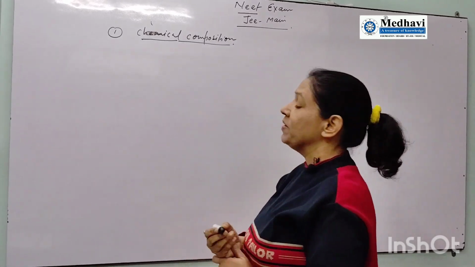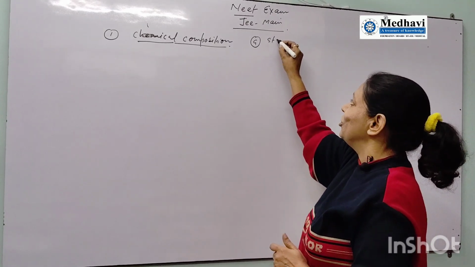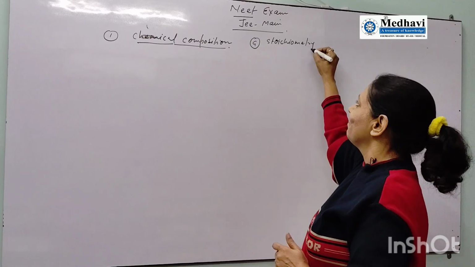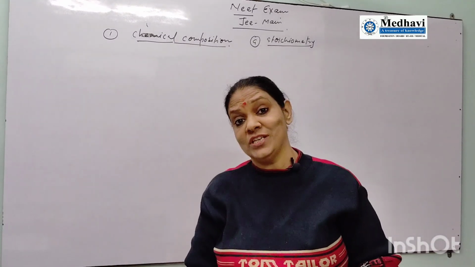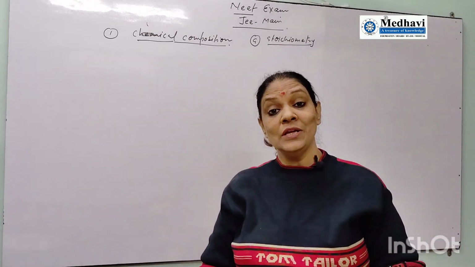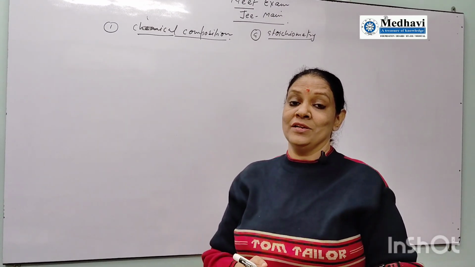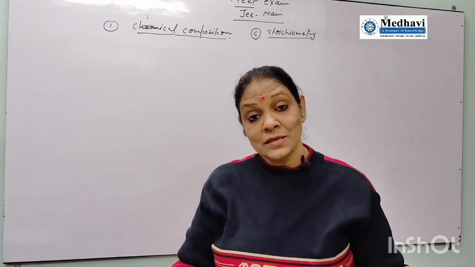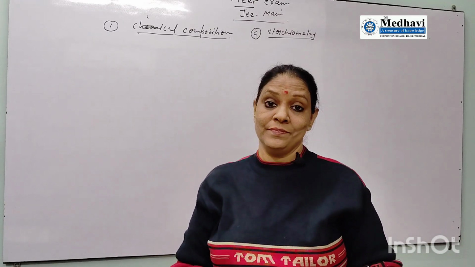From this part, the first topic from which questions are asked is stoichiometry. Very important. Stoichiometry is the branch of chemistry, of the chemical composition chapter, where we measure chemicals. In physics, we measure mass and length with the help of units.